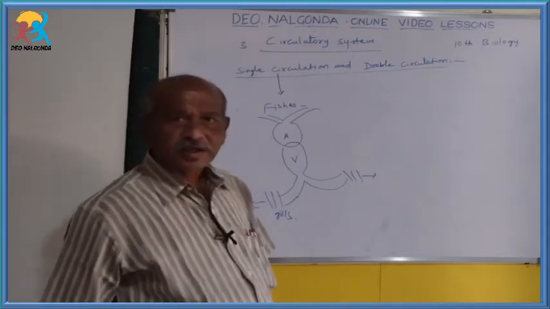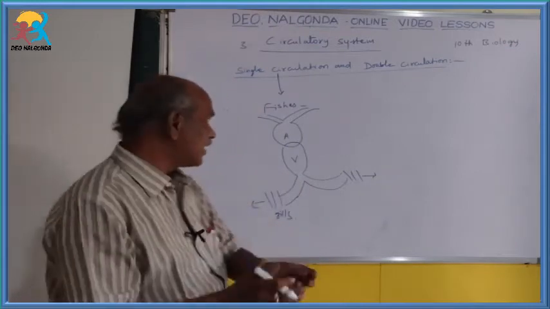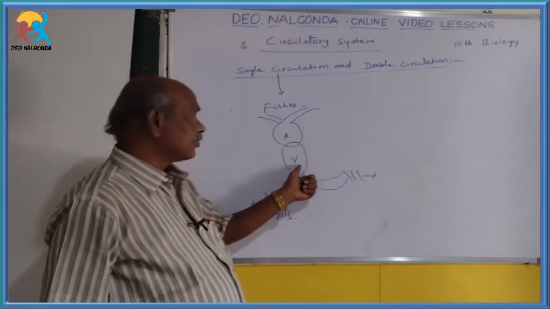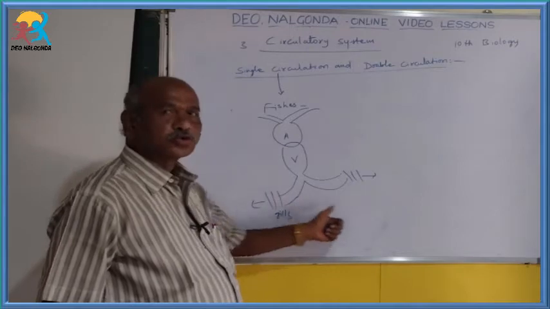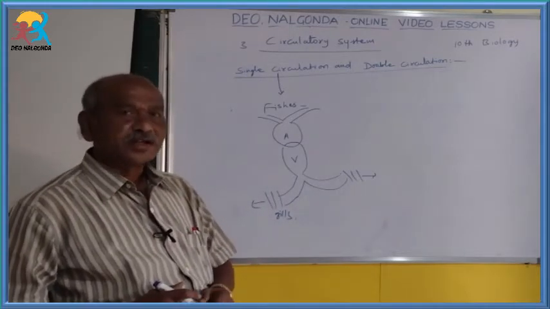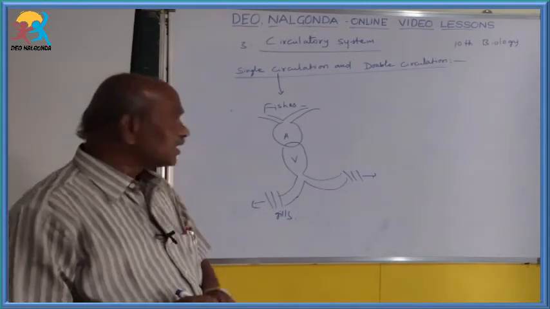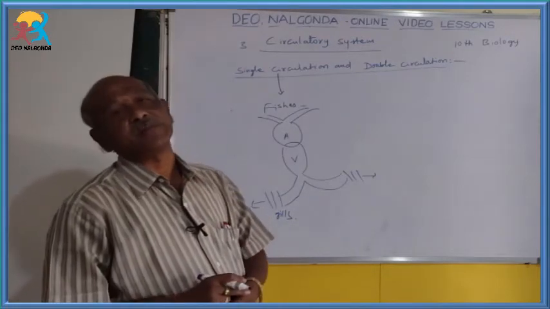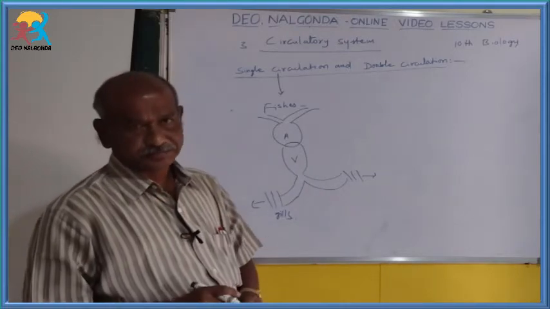That's why in the case of fishes, from all parts of the body, venous blood enters into the auricle. By the contraction of the auricle, it enters into the ventricle. By the contraction of this ventricle, blood goes to the respiratory organs, the gills. From the gills, it supplies to all parts of the body. That's why in the case of fishes, through the heart, the blood flows only one time. That's why it is called single circulation.